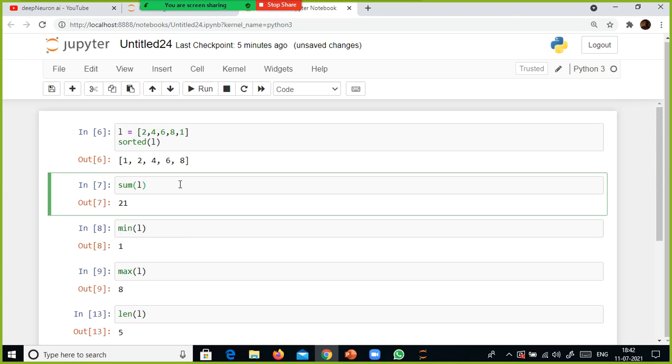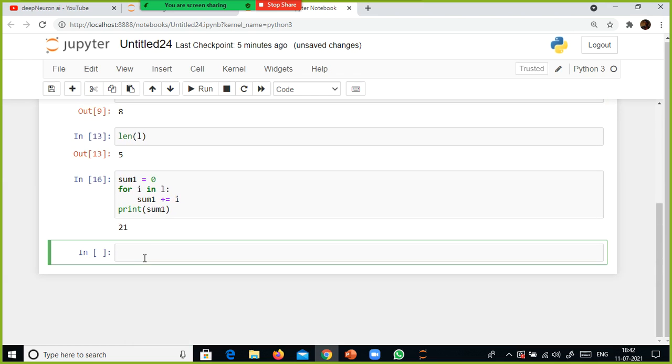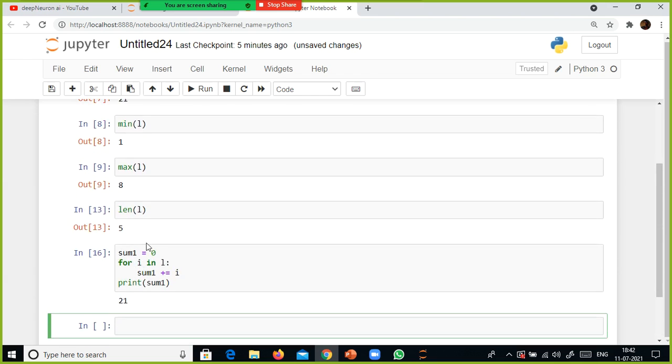So you can write a for loop to perform the sum. Instead, there is a ready-made built-in function, sum, available. Simply pass the list name inside the sum parentheses. That's it. So these are the built-in functions.